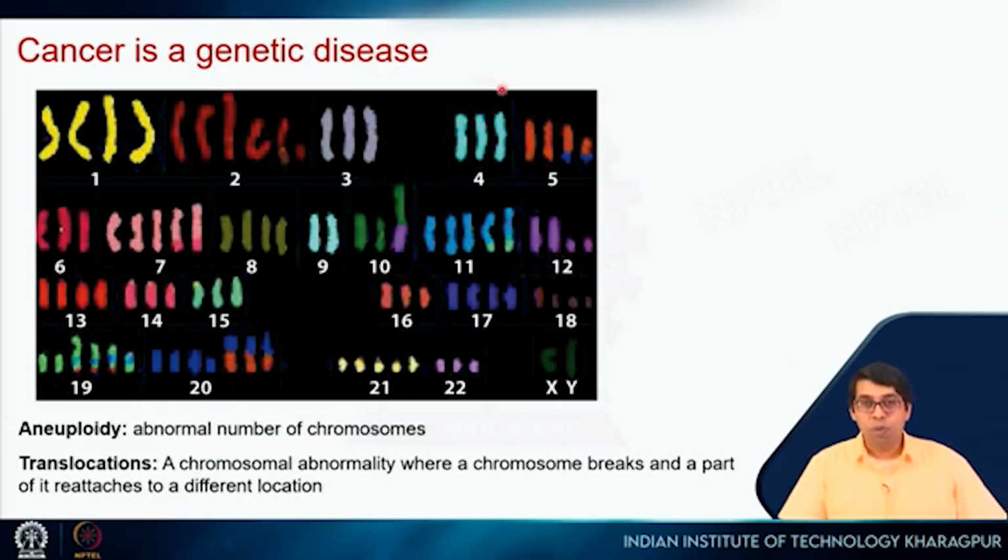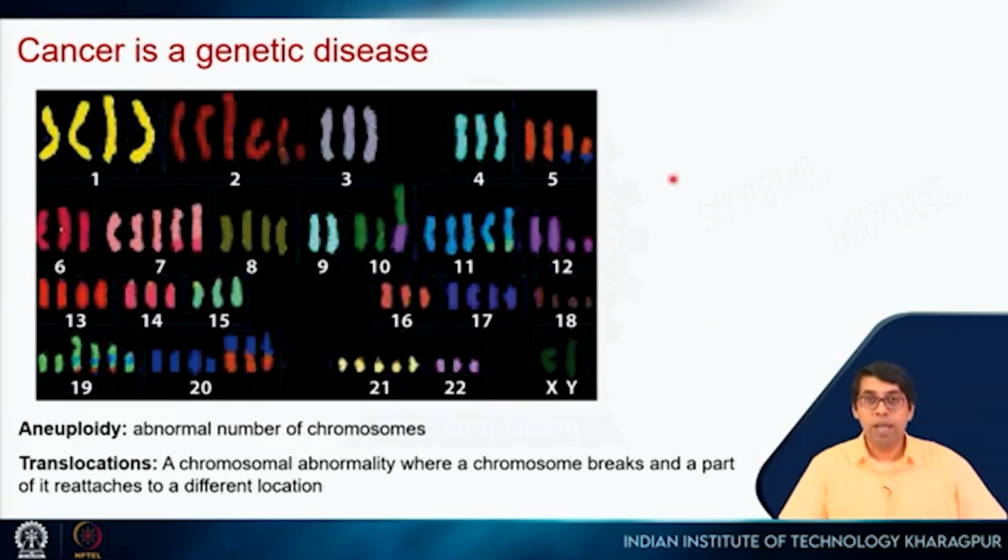So based on what we are discussing now, it seems that a major factor in cancer is mutation, right? So in that sense, you can consider cancer as a genetic disease, and there is a lot of evidence for that. So this is how chromosomes look in a cancer cell, right? If you take a cancer cell and look at all the chromosomes, if you paint them with different colors using fluorescent dyes, you will see something like this.